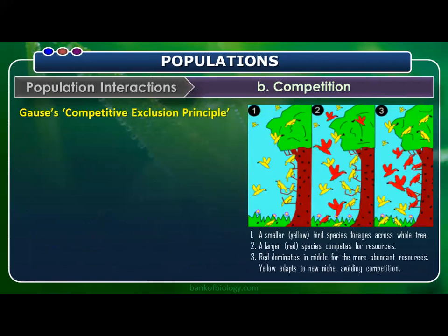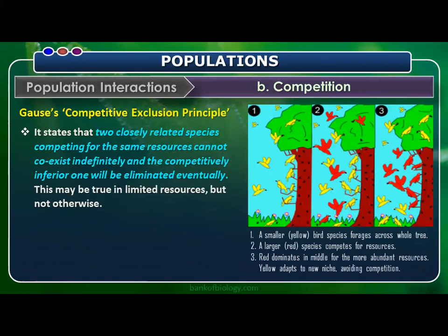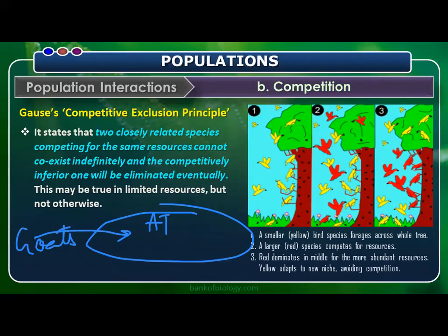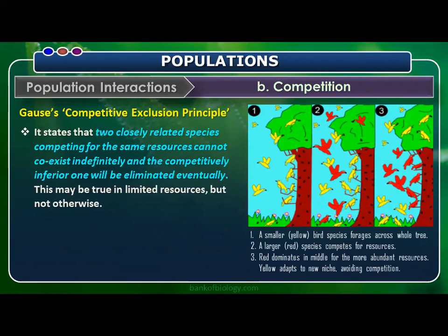Moving on, the Gause competitive exclusion principle: closely related species competing for the same resources cannot coexist indefinitely, and the competitively inferior one will be eliminated. So we take the same example: the Abingdon tortoise, living in the Galapagos Island, became extinct after goats were introduced. That is one of the best examples for the Gause competitive exclusion principle.